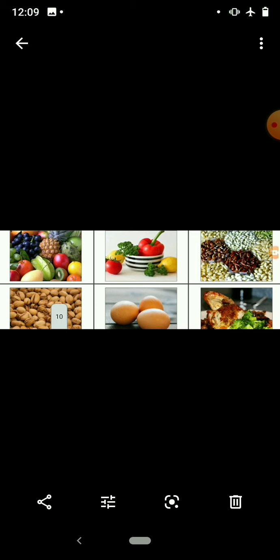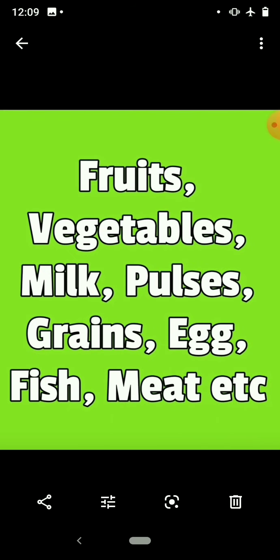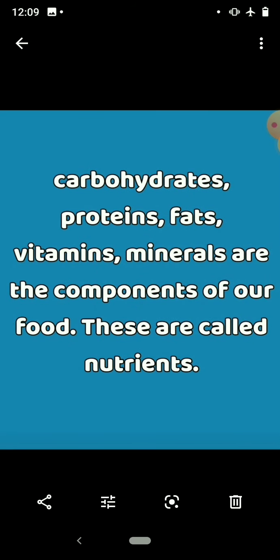Some pictures of foods are given here. Do we eat all these food items? Definitely yes. We eat fruits, vegetables, milk, pulses, grains, egg, fish, meat, etc. In your previous classes, you have heard about nutrients. So, what are nutrients? These are the components of our food, like carbohydrates, proteins, fats, vitamins, and minerals.